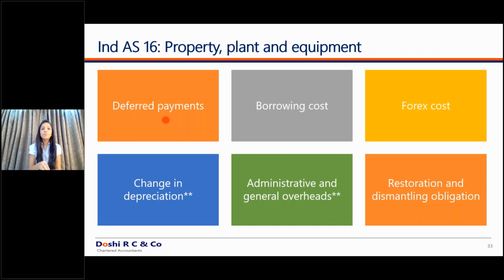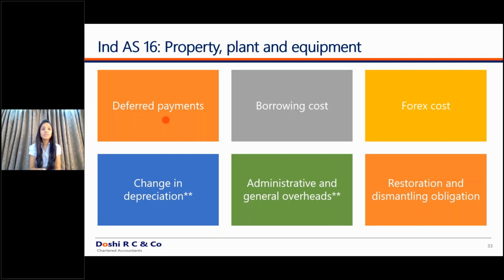For example, if you have purchased an asset today, but my terms with the creditors are that I will pay the payment after 2 years. Now these are deferred terms. Nobody gives a credit period of 2 years on a generic basis. You have the deferred credit period for your asset. If my cost of asset is 100 crores, and I have decided the terms with my creditor that I will pay this amount after 2 years, what to do in that case? Should you capitalize the asset at 100 crores or at a different amount?